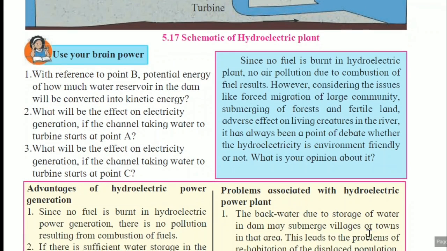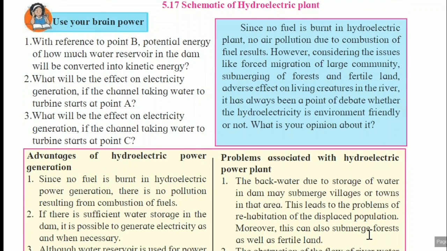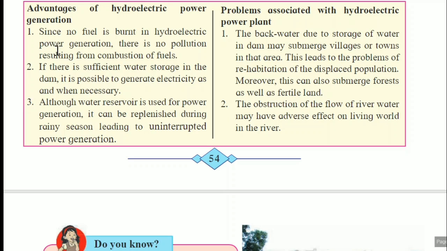Hydroelectric power generation plants also have certain limitations. Here certain advantages are also there, certain disadvantages are also there. First of all, we will discuss the advantages. First advantage is, since no fuel is burnt in hydroelectric power generation, there is no pollution resulting from combustion of fuels. As we know, in a thermal power plant we burn coal and due to that air pollution occurs. In nuclear fission, although there is a